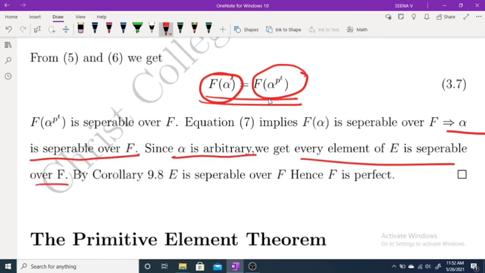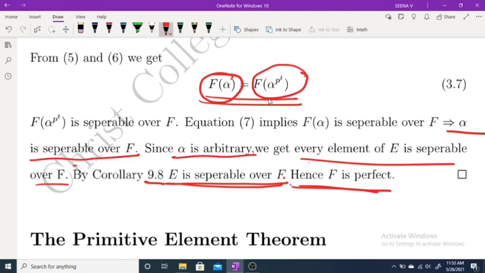And as E is separable over F, every finite extension is a separable extension. This implies F is perfect. From this, every element of E is separable over F, which implies by the corollary that E is separable over F. As E is arbitrary, every finite extension is a separable extension. This implies F is perfect.